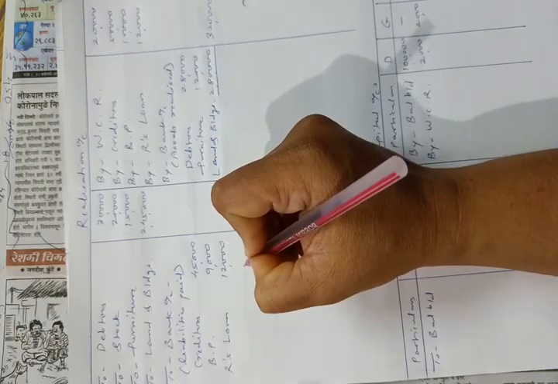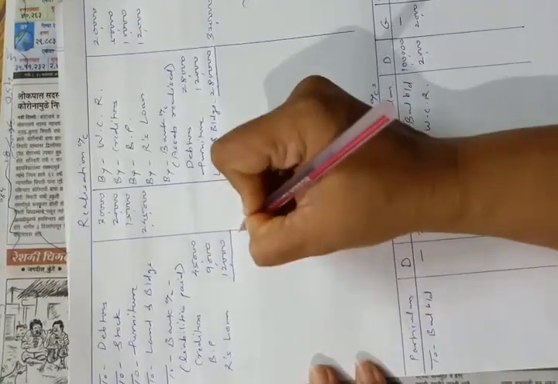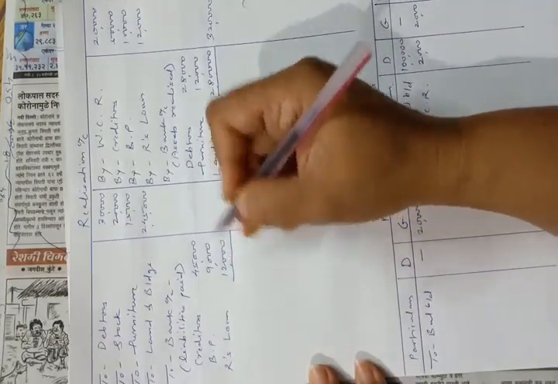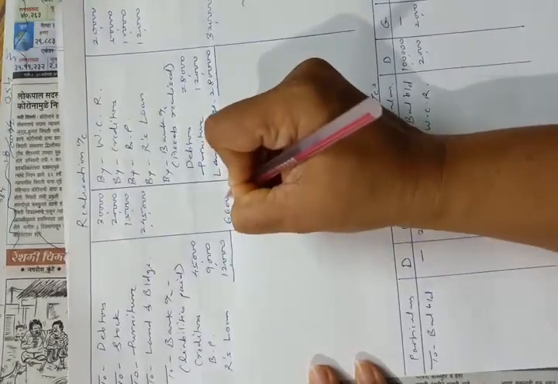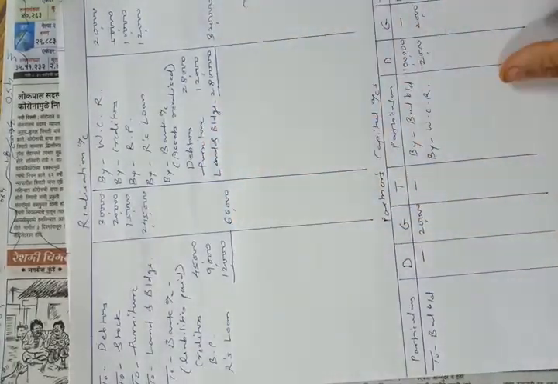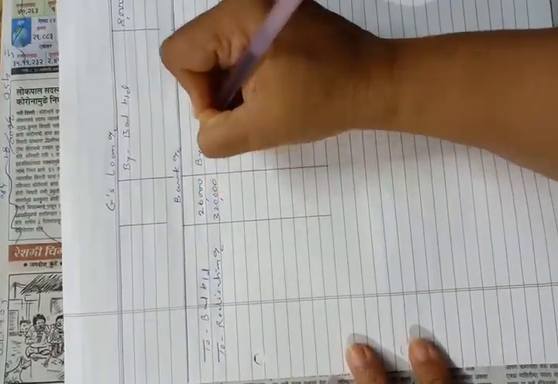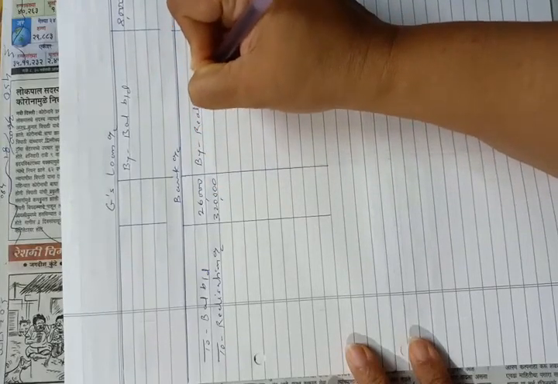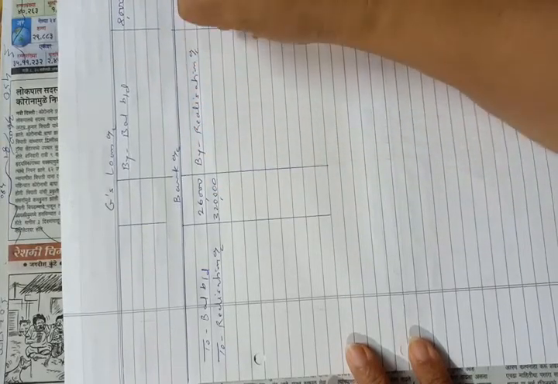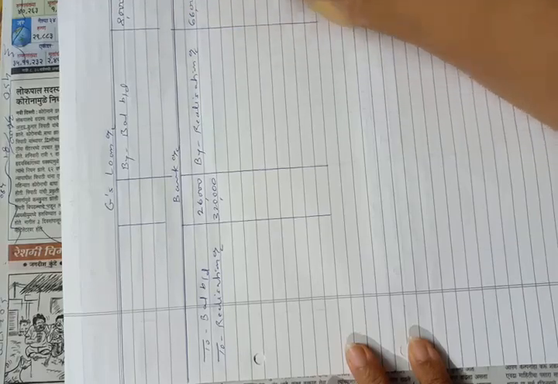So now we have to make the total here, and it will be 66,000. Okay, now we have to make the second posting. Debit side of realization account to bank account. So credit side of bank account by realization account, 66,000.